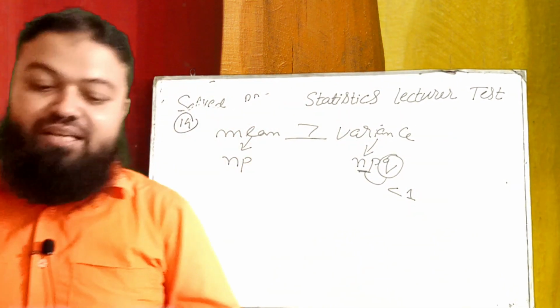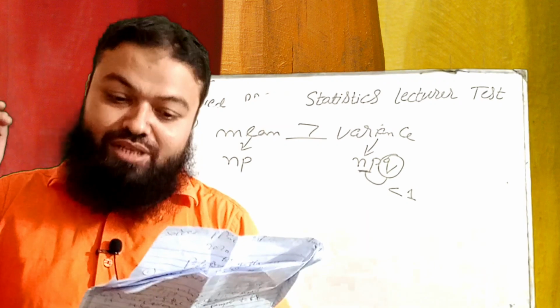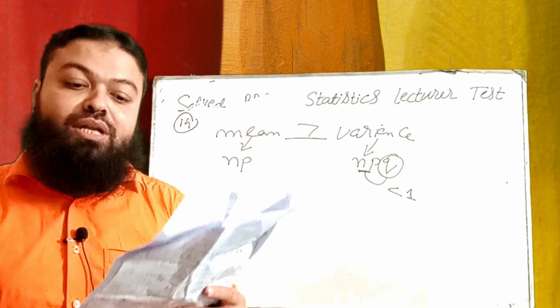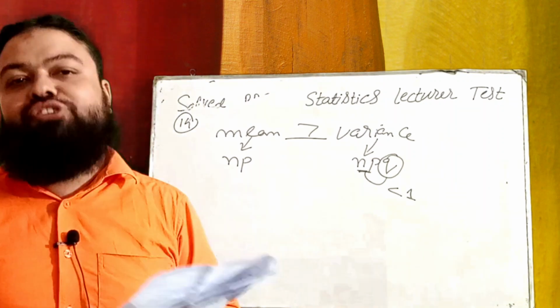Number 15, the central limit theorem is utilized on which population distribution? Answer: unknown and highly skewed distribution.